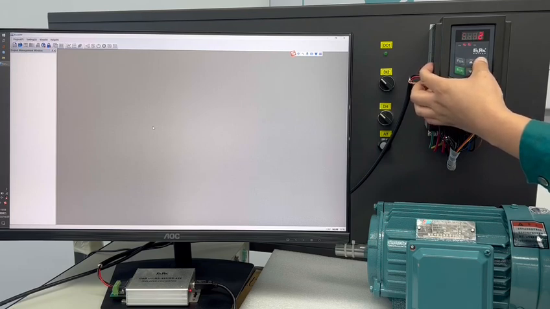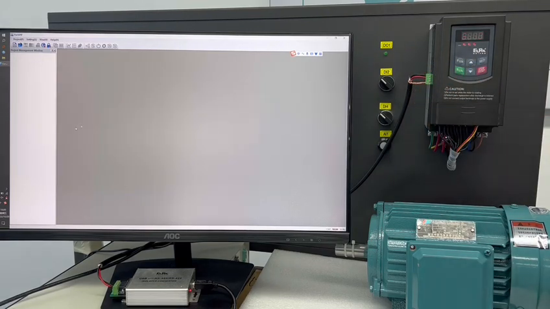F902 set to 2 is the stop bit. F903 set to 0 is no parity. F904 set to 3 is the baud rate, which means 9600.